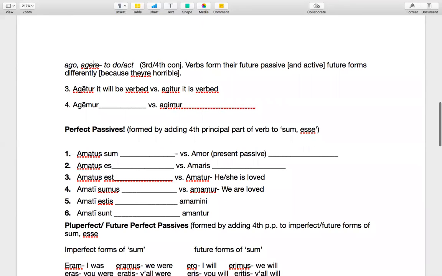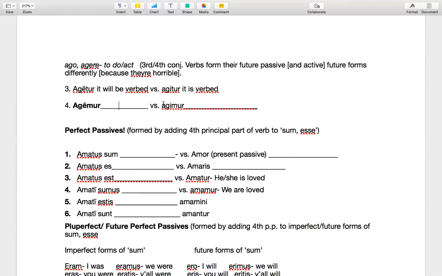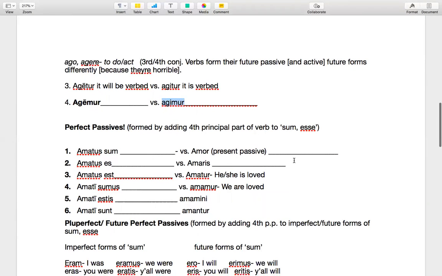And then agemur. Which one is future passive? It is this one, right? So that is going to be we will be verbed, whereas this one is we are verbed.